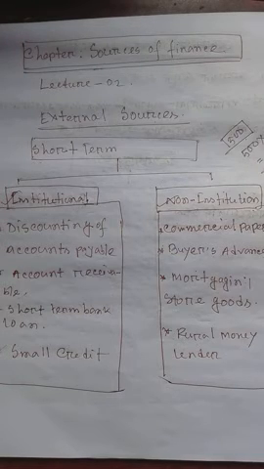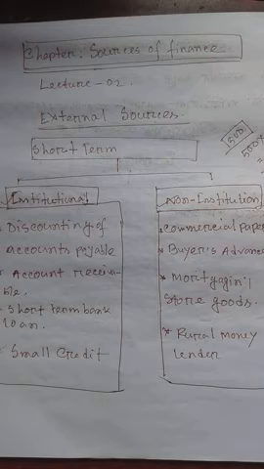Commercial paper is one kind of document issued by reputable and famous institutions to collect money for the short term.